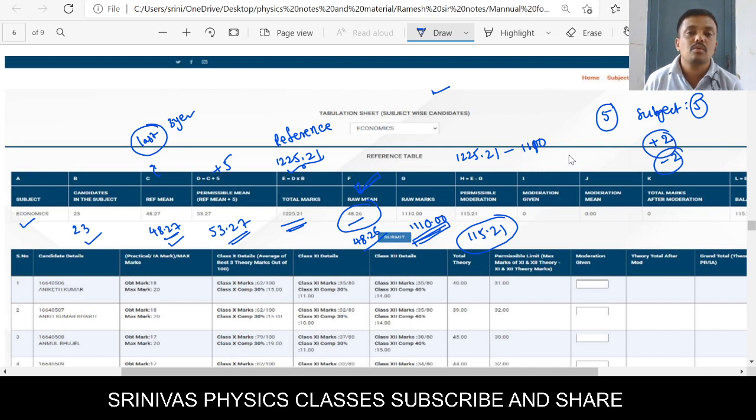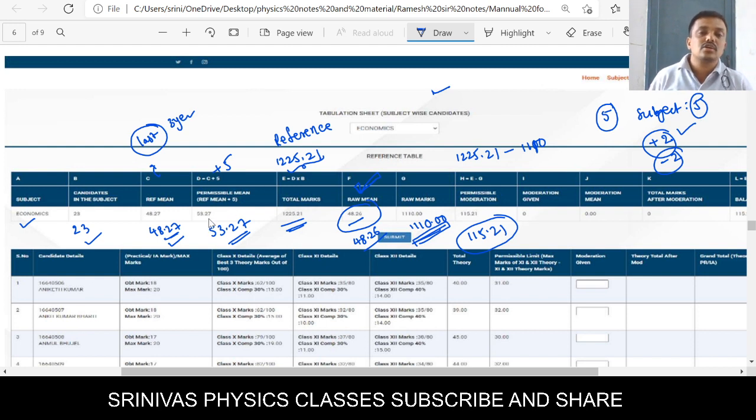That means the overall subject average should be increased by only 2. Plus 2 overall subject average, how should you increase? If you increase the subject average in every subject by 5, at that moment the overall subject average also increases by 5, but it should not be.